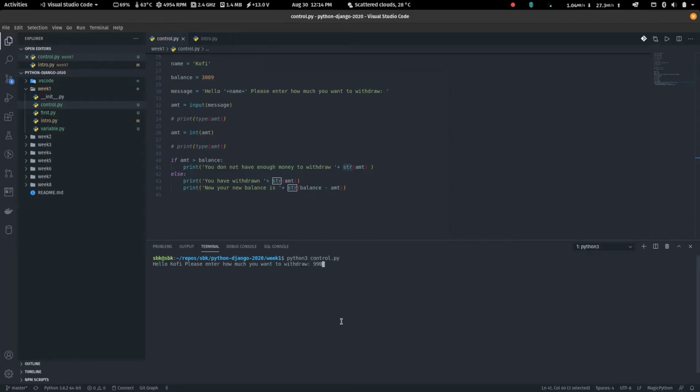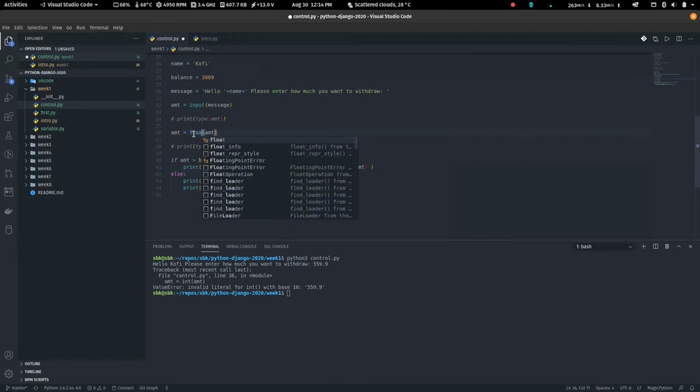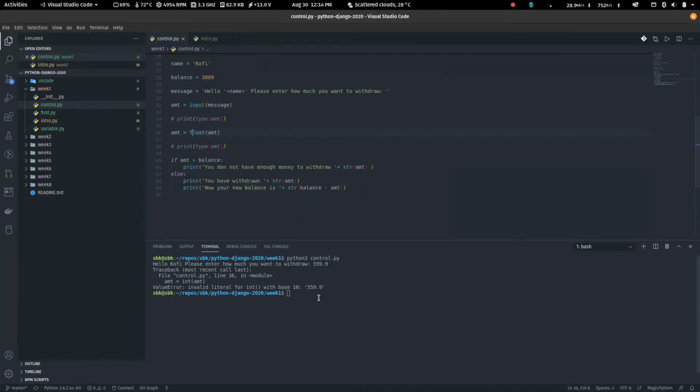What if the person wants to enter 900.999, or the person is a national service personnel, so the person was given 559.9. You know, it's getting an error again, right? Because what we entered is 559.9. It can't convert 559.9 into an integer, because 559.9 itself is a floating number. So to cater for everything, we just say float. You can use a float.